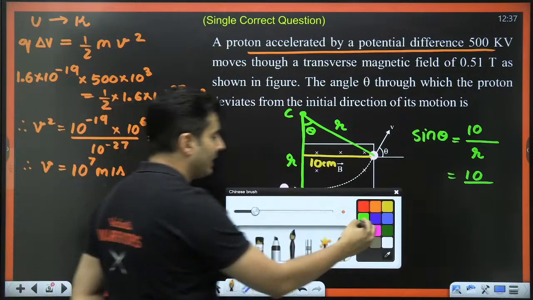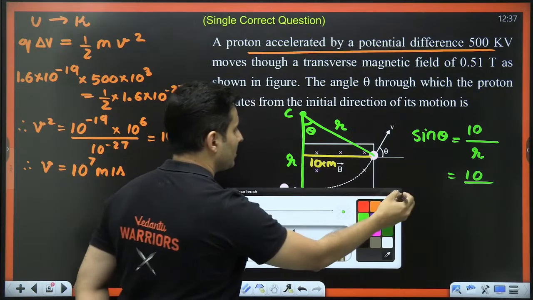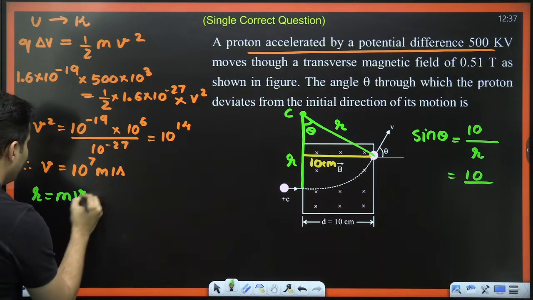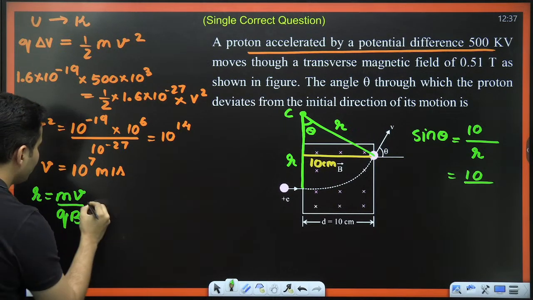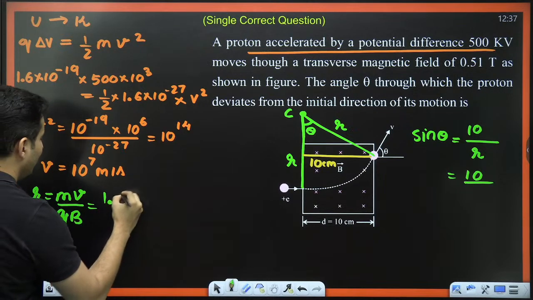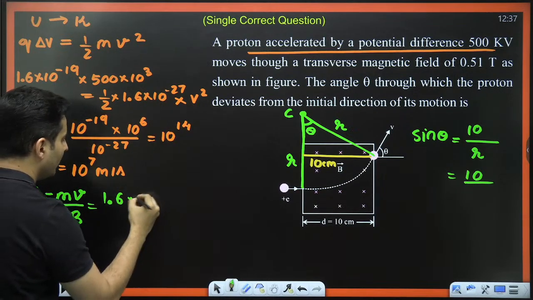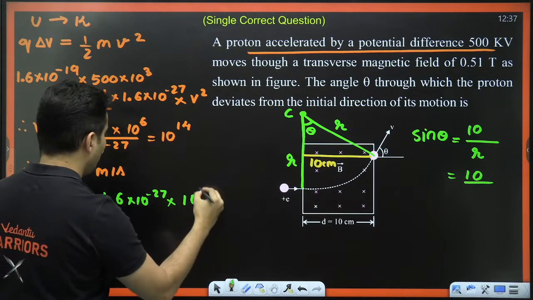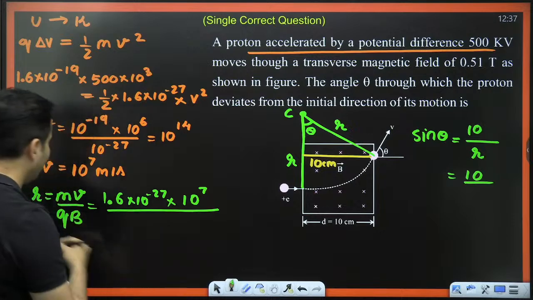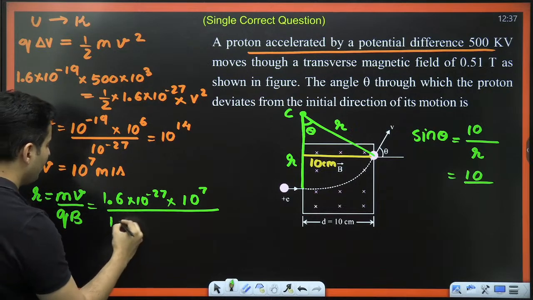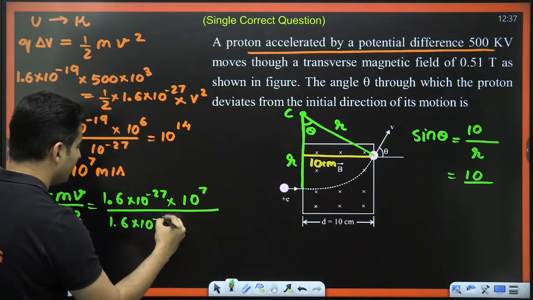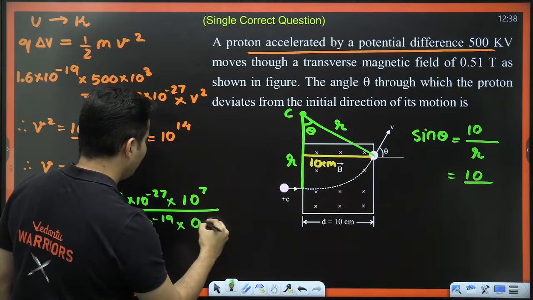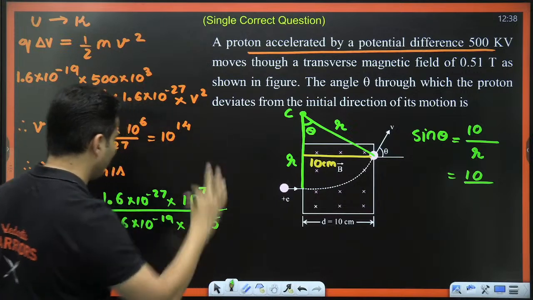Next thing is to find the radius. It's not that difficult. Radius is mv divided by qB. Mass is 1.6 into 10 to the power minus 27. Velocity is 10 to the power 7. Whole thing divided by charge, 1.6 into 10 to the power minus 19, into magnetic field, which is 0.51. I can put it as 0.5 approximately.